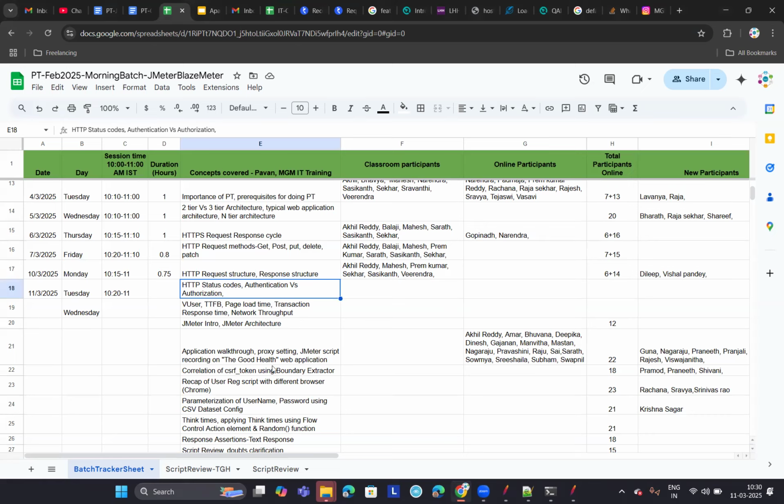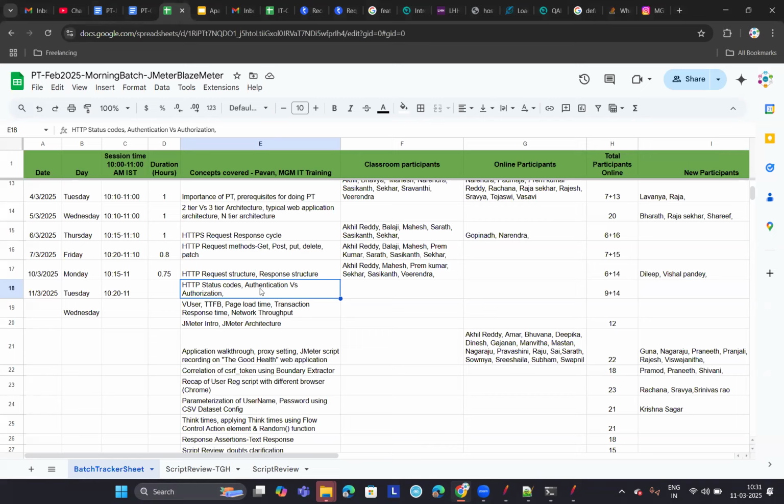All right. So today let us discuss HTTP status codes or response codes. Today we'll discuss the different HTTP status codes, and if time permits, I'll also cover authentication versus authorization, which is another fundamental concept.